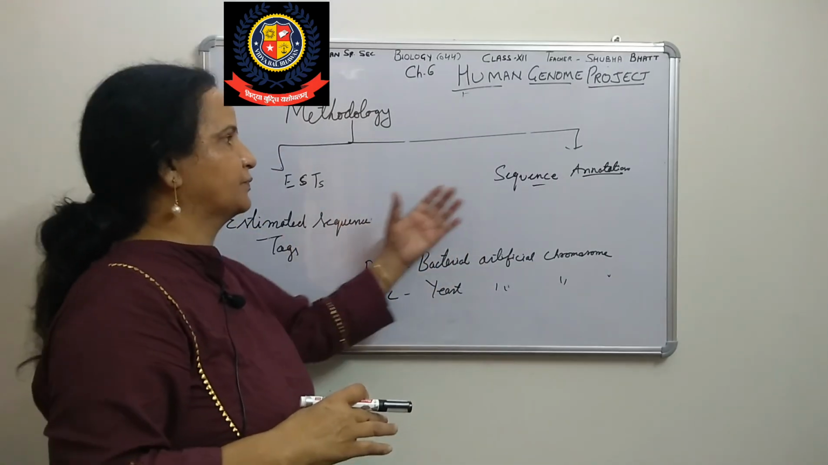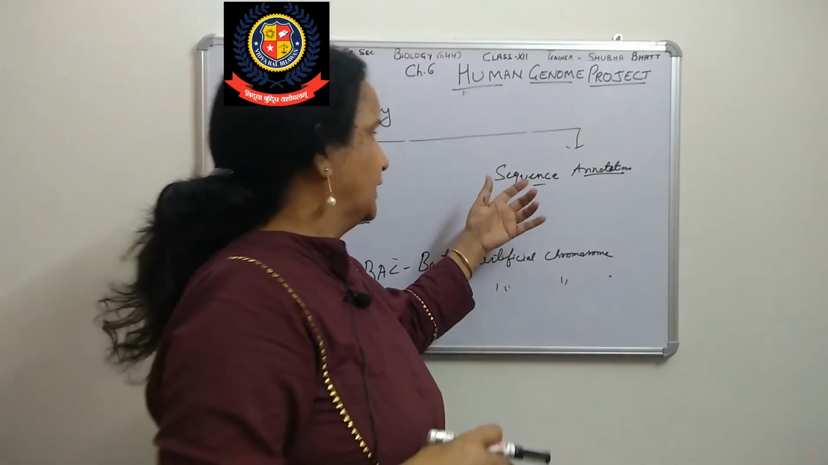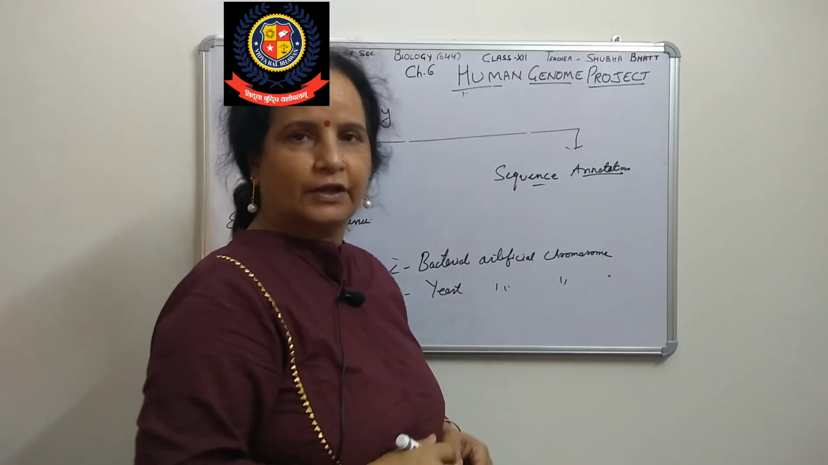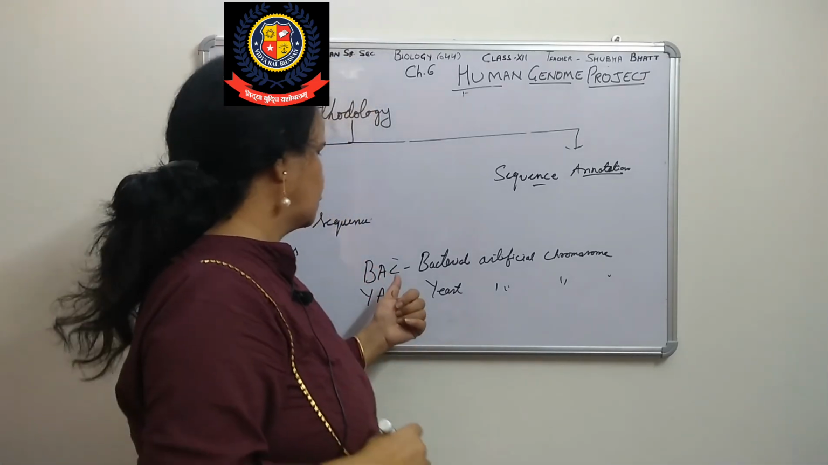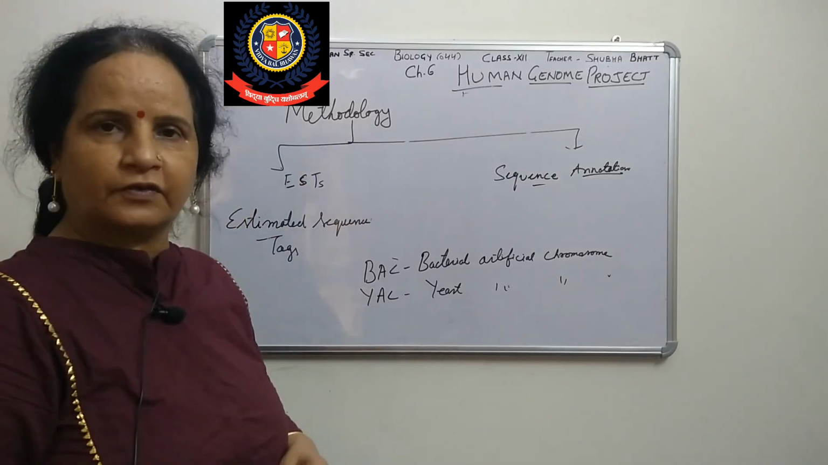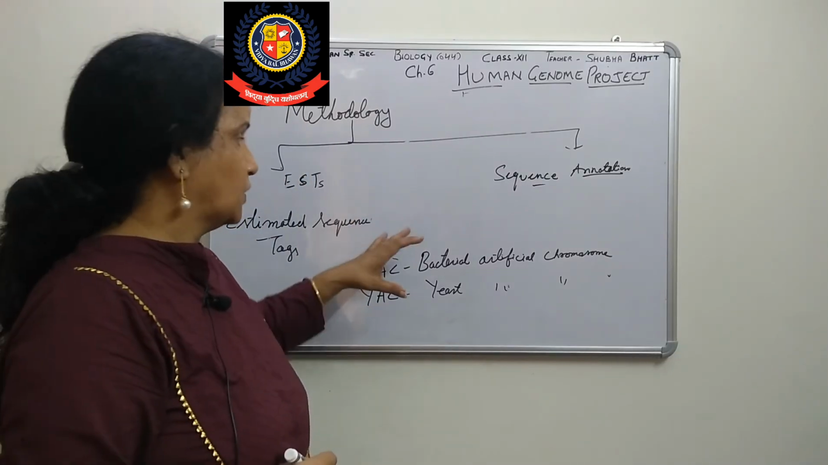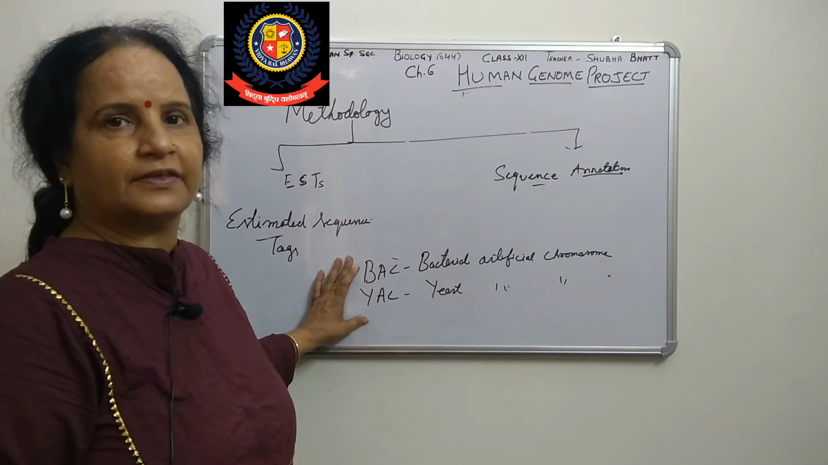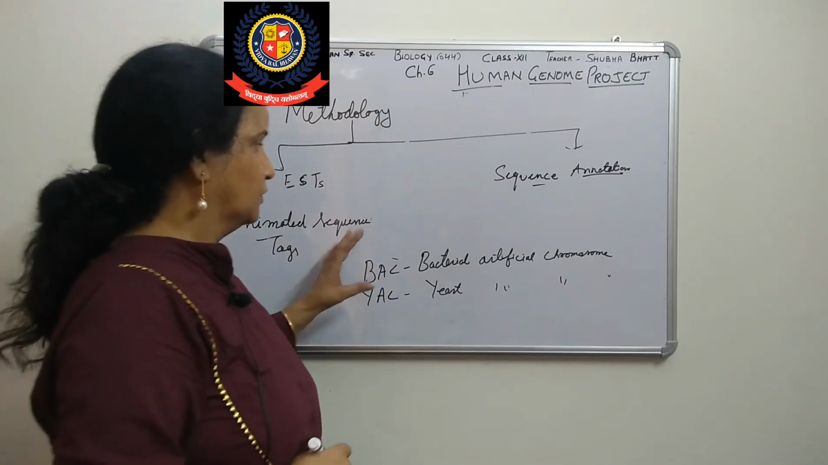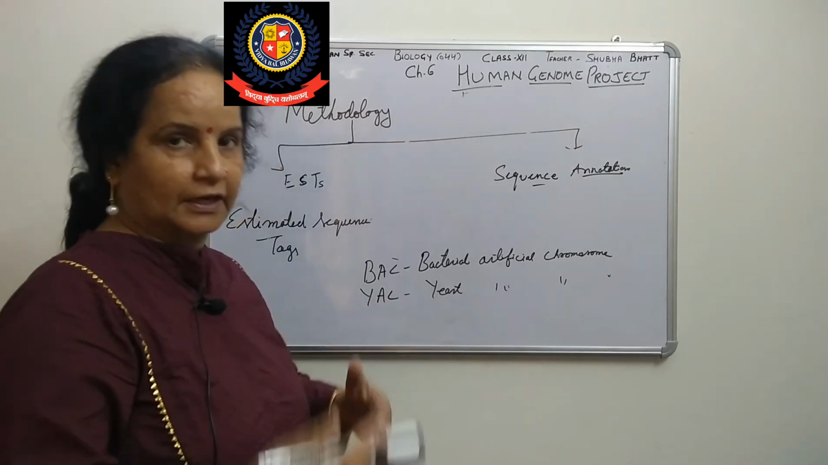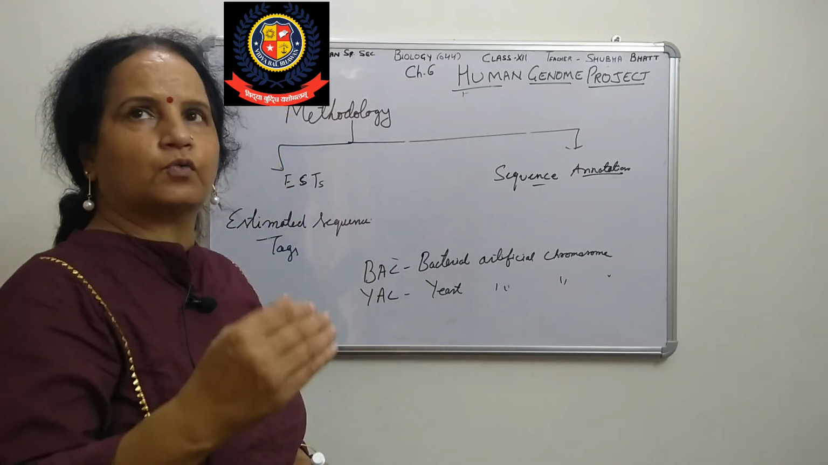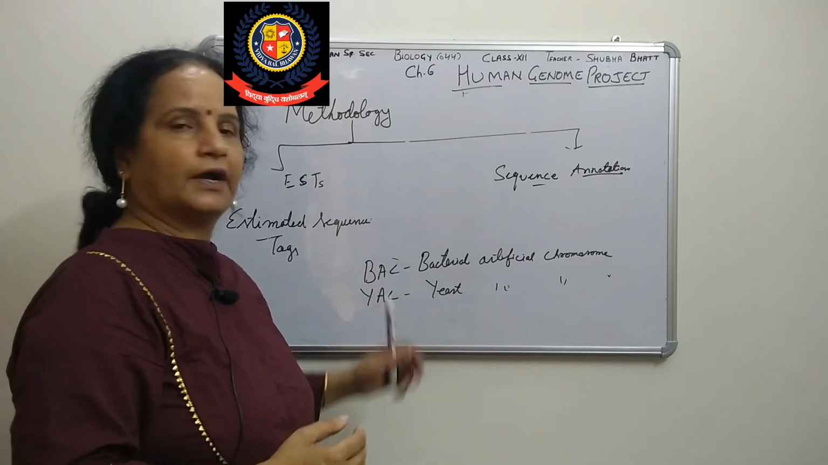Next, in sequence annotation, the whole DNA is copied by the natural method, using BAC and YAC, bacterial artificial chromosomes and yeast artificial chromosomes. Another method is PCR, which is done in the lab. In chapter 11 of biotechnology we will do the PCR technique in detail. These methods are used only to increase the number of copies of the required sequences.